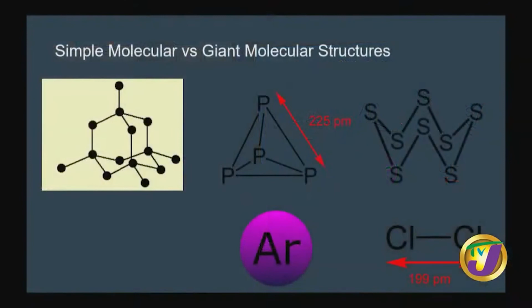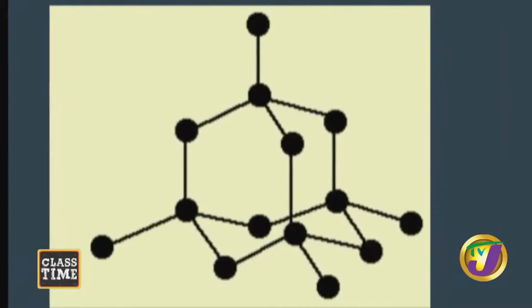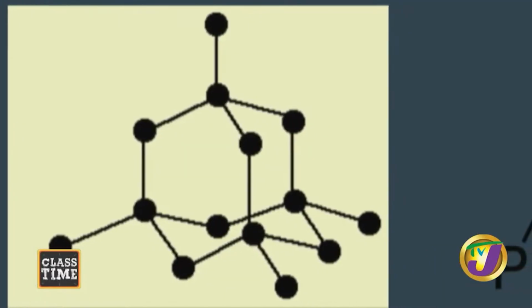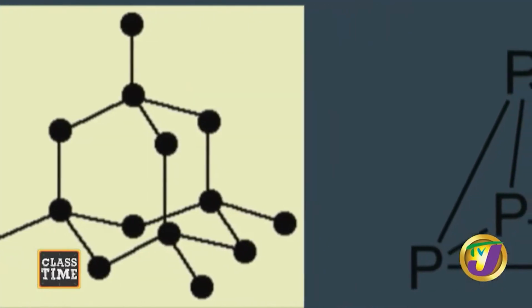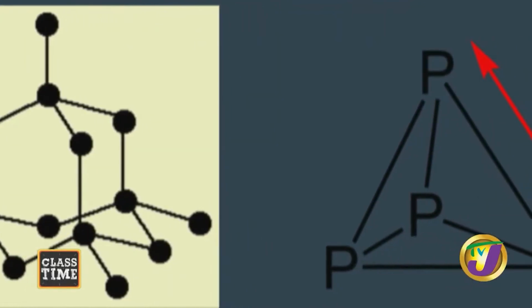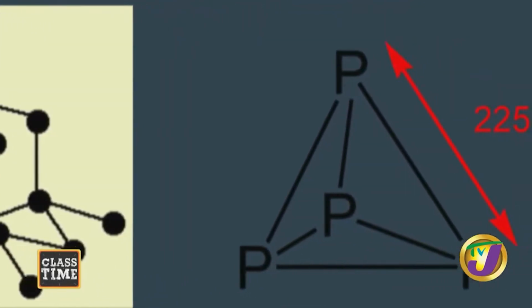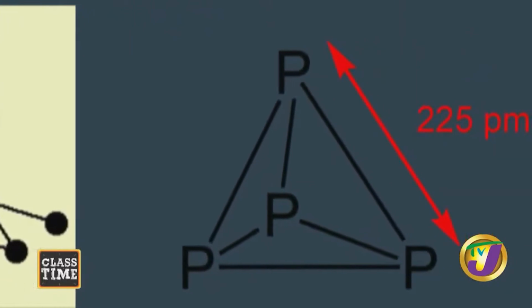So these are the structures for the molecules. At the left, you can see that that one is silicon, the three-dimensional structure, giant molecular structure, very rigid system, very hard to break apart. In the second structure, this is phosphorus, P4, right? And you can see that it has 3 phosphorus atoms bonded to each other, right?